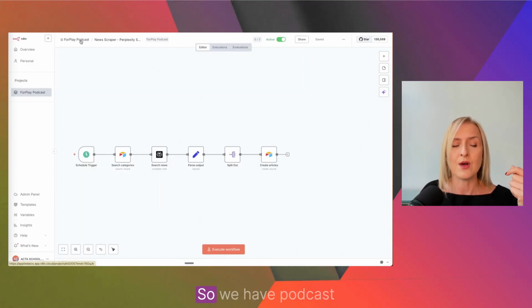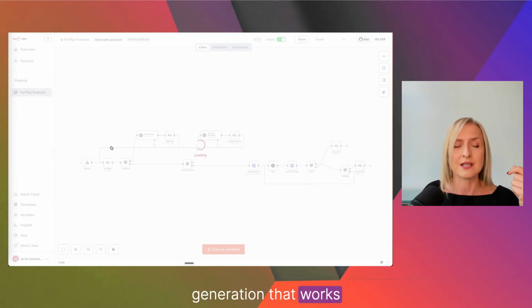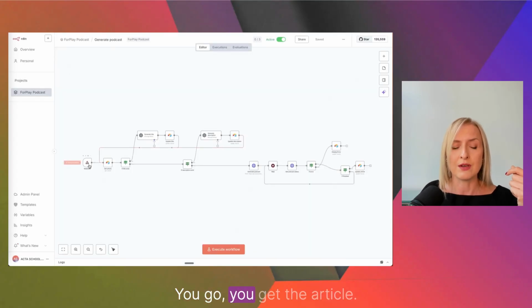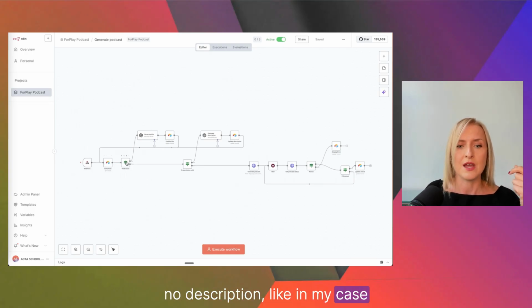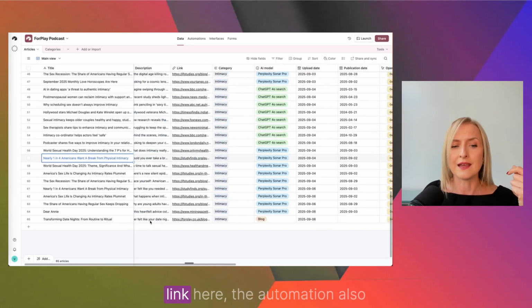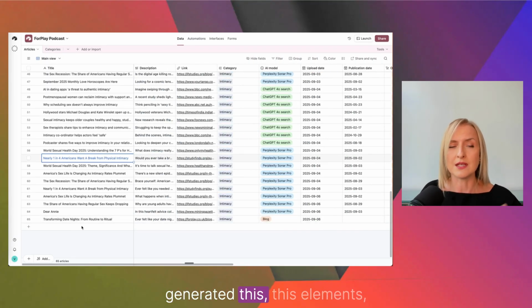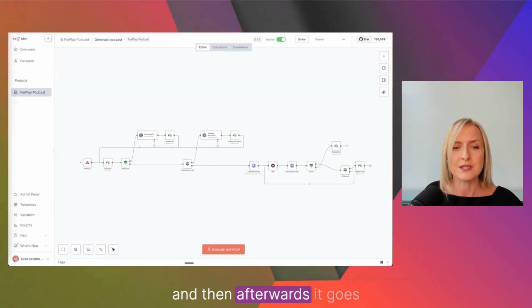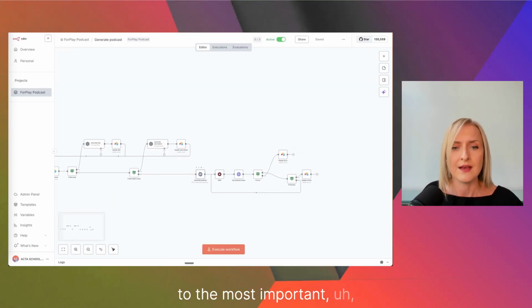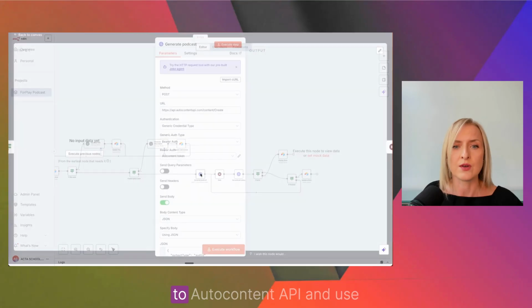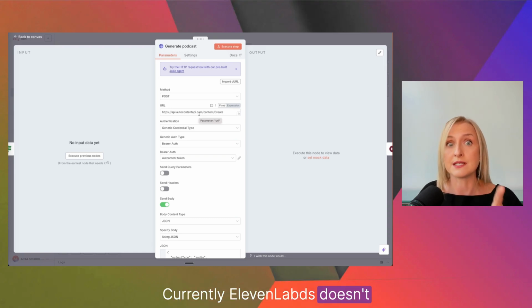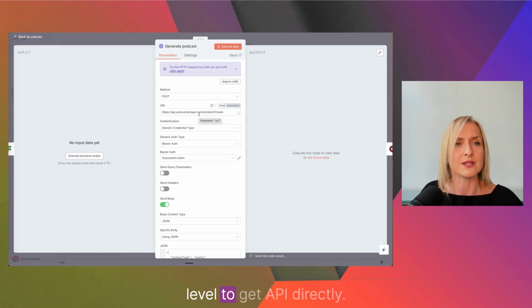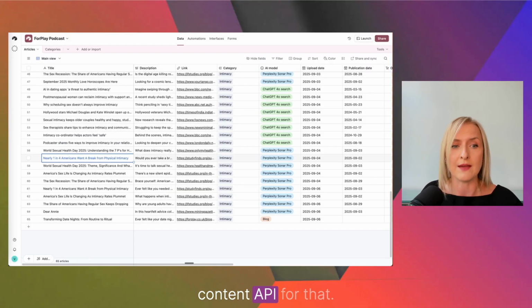Let's look at the others. So we have podcast generation that works with the push of a button. You get the article. If there is no title or there is no description, like in my case, when I just added the link here, the automation also generated these elements. And then afterwards, it goes to the most important part of what the automation does. It goes to Auto Content API and uses ElevenLabs GenFM to generate podcasts. Currently, ElevenLabs doesn't have an API, or it's enterprise level to get the API directly. So we're using Auto Content API for that.